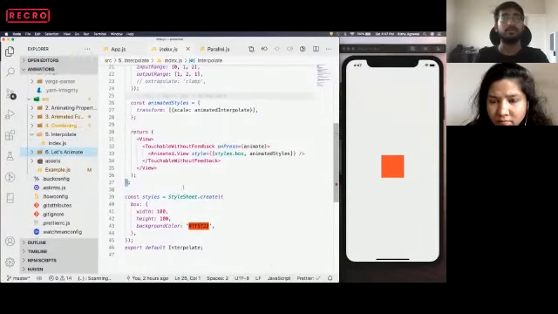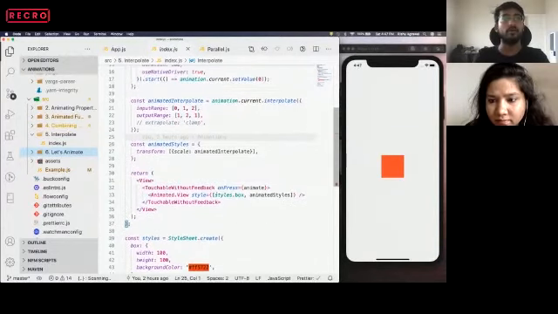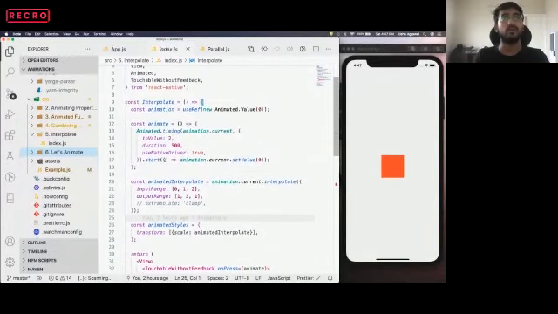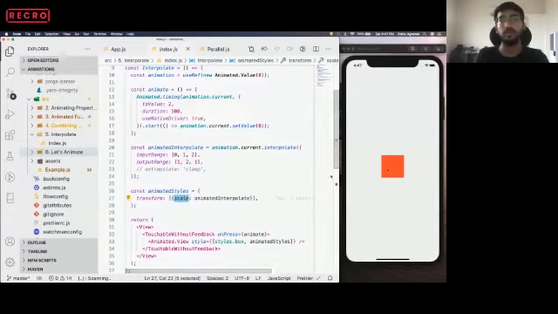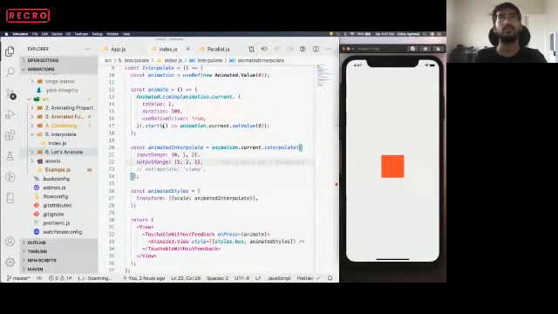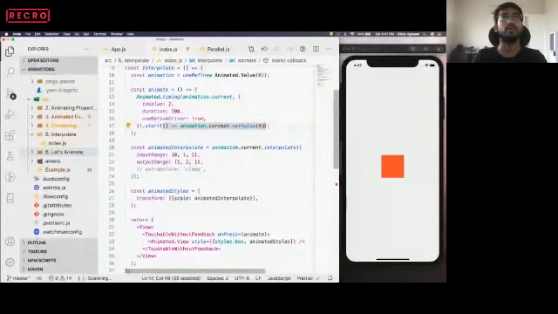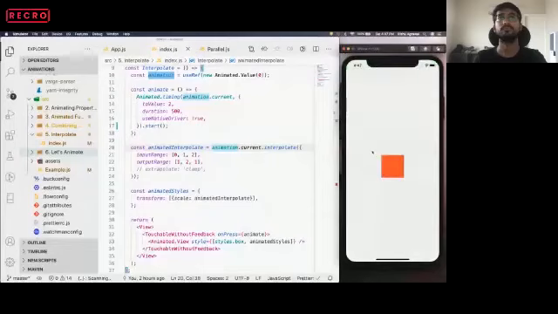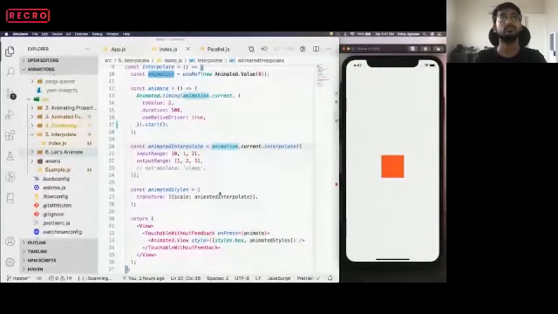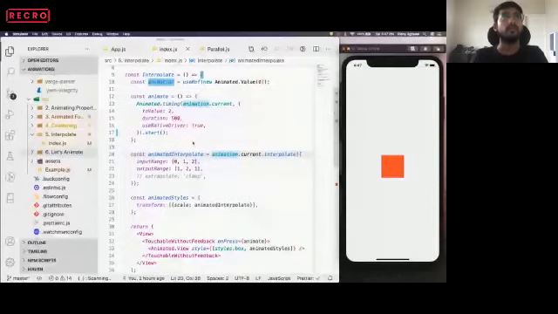Again, in this example, I'm using the same block, and we'll try to interpolate this animation. We are doing it for the scale property. We are going to scale this to 2. Okay, let's see how it works. I'll just comment out this part. Now what is happening?